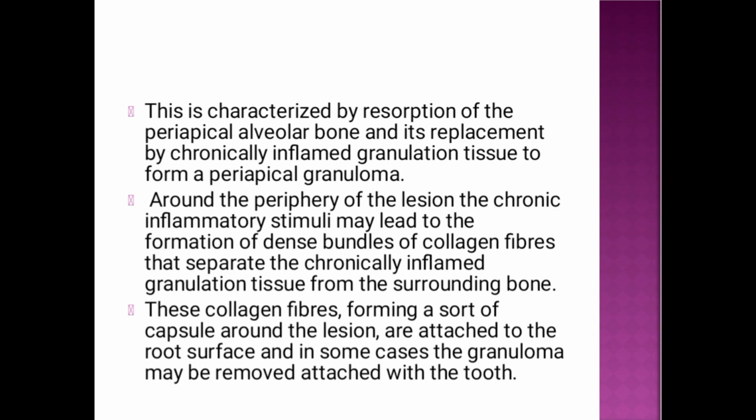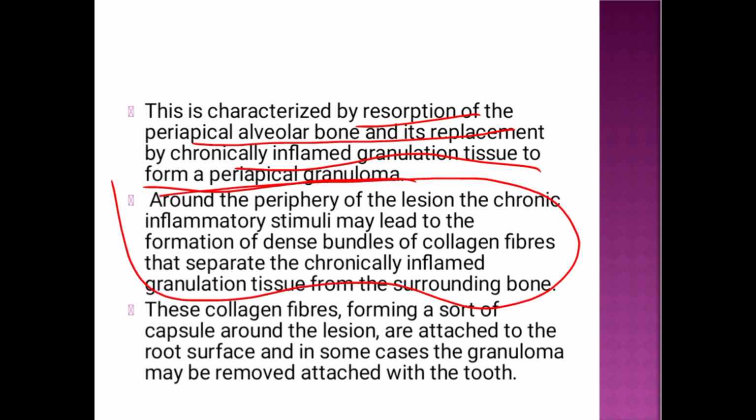Basically there is bone resorption because it is a slow process, and it has sufficient time for bone resorption. So the periapical bone is now replaced by inflamed granulation tissue, which is basically a periapical granuloma. Okay, very important. As you consider here, this is the pulp, and here is the granulation tissue.